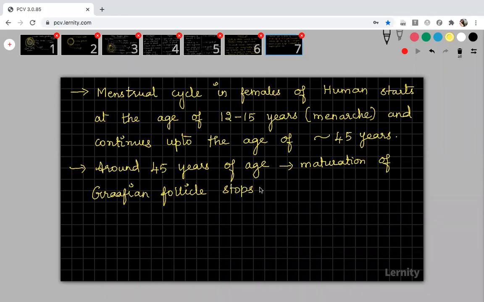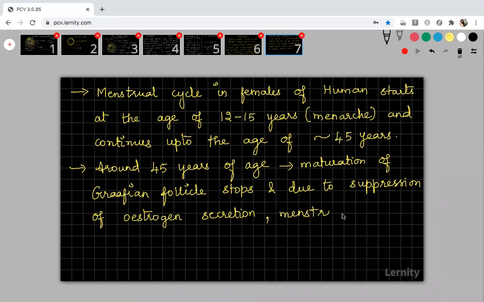Okay, and also there will be suppression of estrogen secretion, that is the menstrual cycle will discontinue. Suppression means reduction, and due to suppression of estrogen secretion, menstrual cycle discontinues.